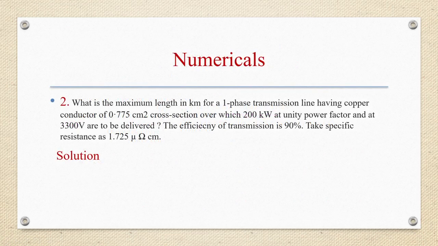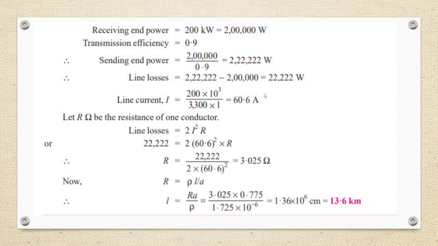Second one: what is the maximum length in kilometers for a single phase transmission line having a copper conductor of 0.775 centimeter square cross section, over which 200 kilowatt at unity power factor and at 3300 volt are to be delivered? Efficiency of transmission is 90%. Take specific resistance as 1.725 micro ohm centimeter. Let us see the solution.